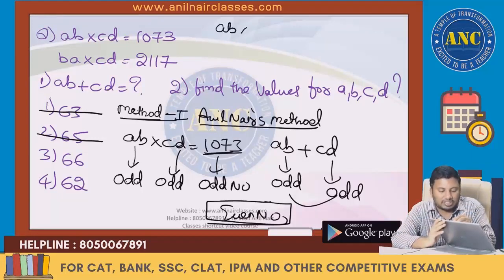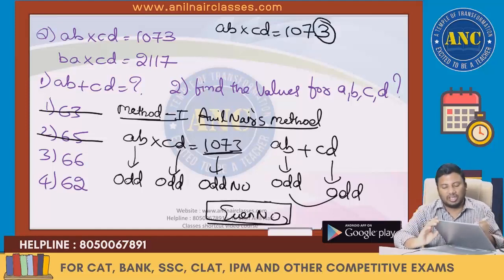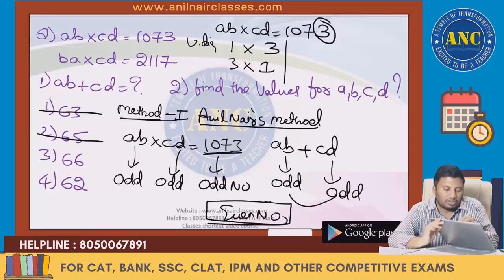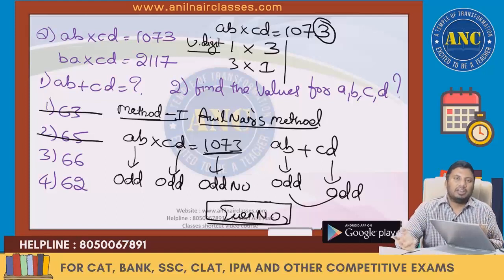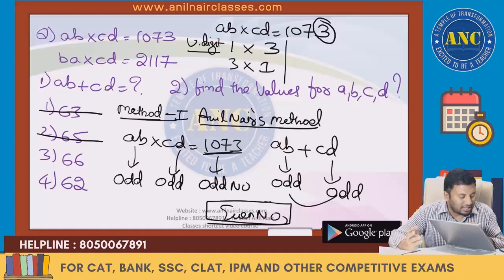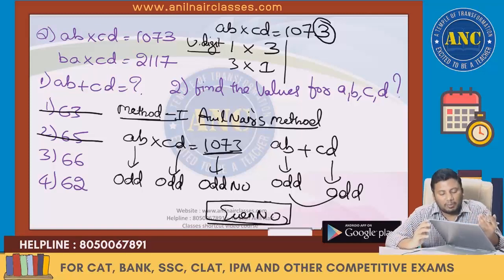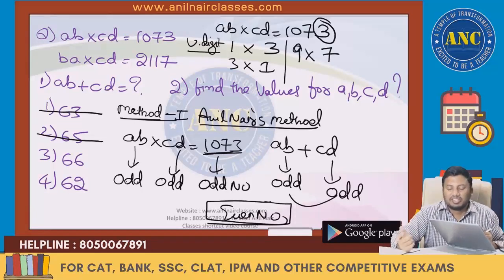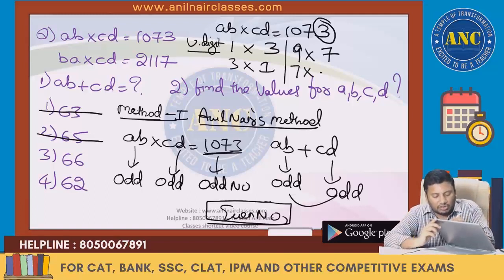Another second step: AB into CD is 1073. The unit digit on the right hand side is 3. If this is 3, 1 into 3 is 3. Are you all with me? Or 3 into 1 is 3. These are all the unit digits. 1 3s are 3, 3 1s are 3. If 1 3s are 3 is given, the tens complement of this number also will give you 10 minus 1 is 9, 10 minus 3 is 7. What are 9 7s? 63. So similarly, it can also be 7 into 9.